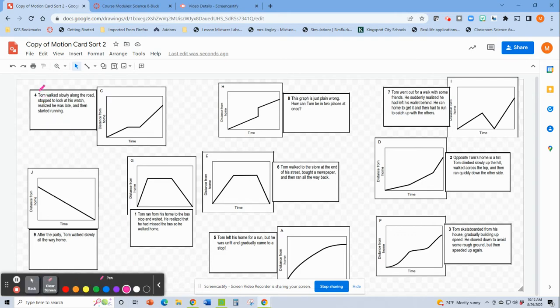I like pink. All right, Tom walked slowly along the road, stopped to look at his watch, realized he was late, and then started running. So, right here, he's moving away from his house. Flat line shows that he stopped. And then notice this is a steeper line. This is steeper compared to this one. So that tells me he's going faster right there than right there. So walked, stood still, and then ran.